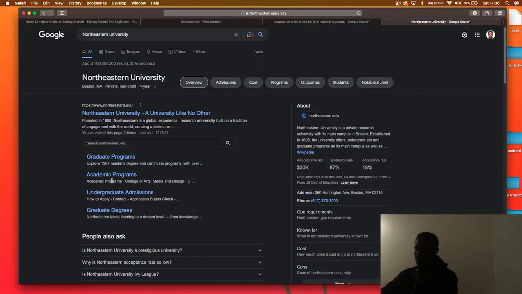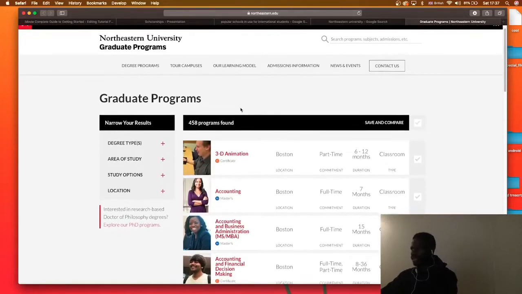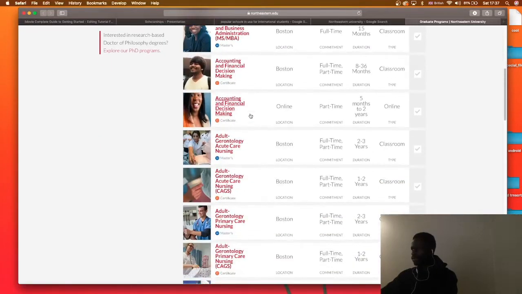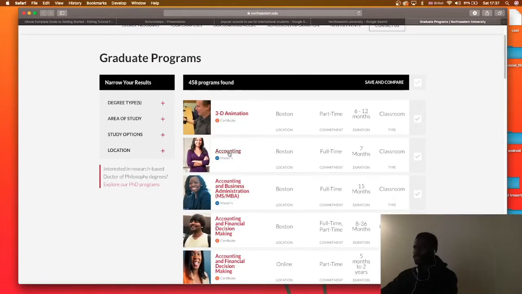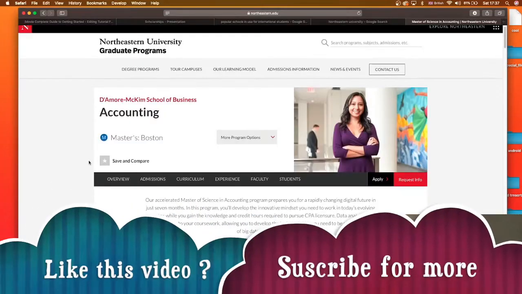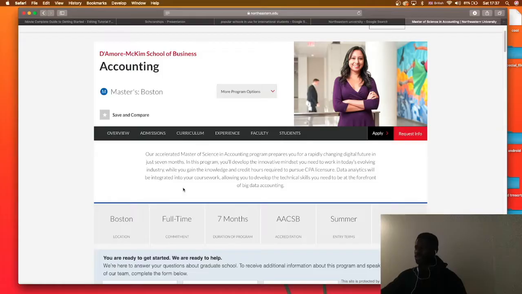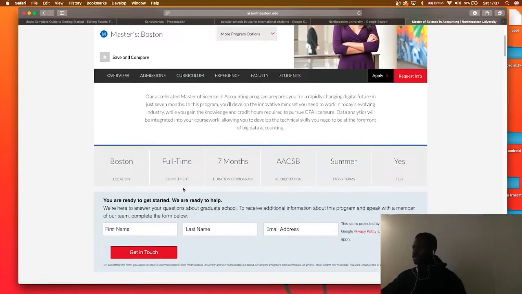Let's look at this part. Graduate programs, academic programs, undergraduate. Okay, so let's assume you want graduate programs. I always open it in a new tab so that we find it easy to come back. These are the graduate programs they have. You can use this page to find your program. Okay, let's say we want to do accounting. At this point, we just want to explore the school's website. The website is before you, just explore it. Click anywhere you want to, you won't die.